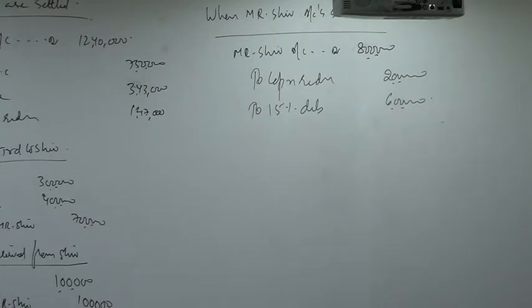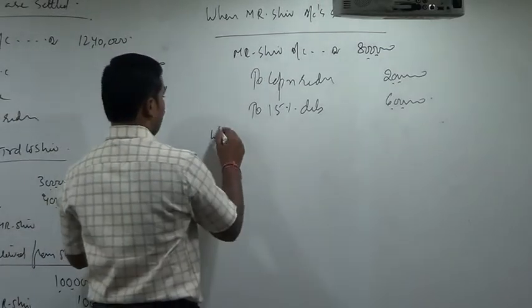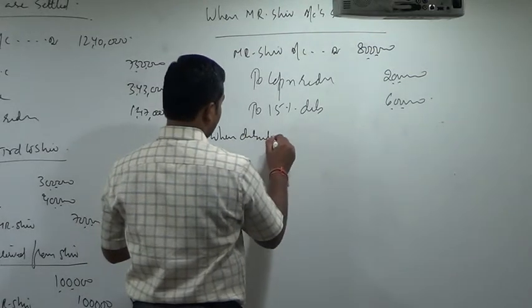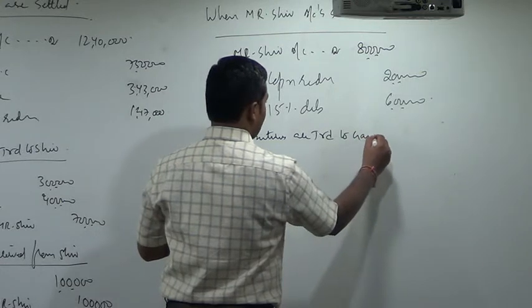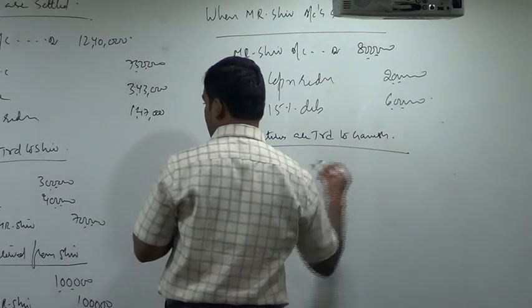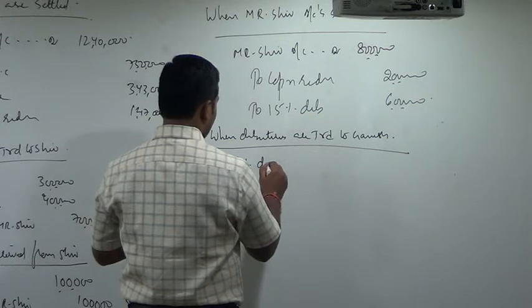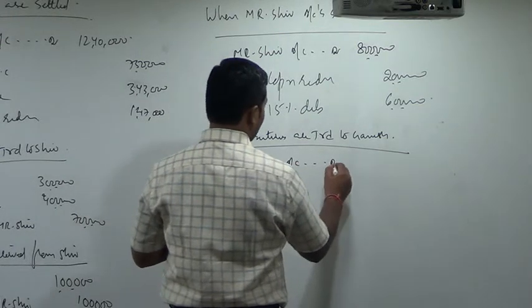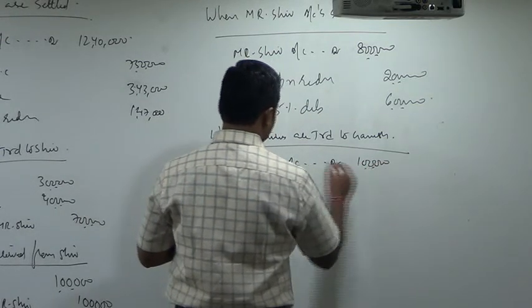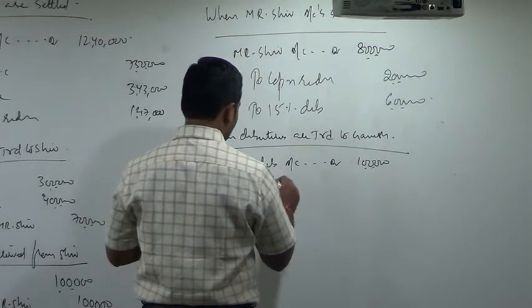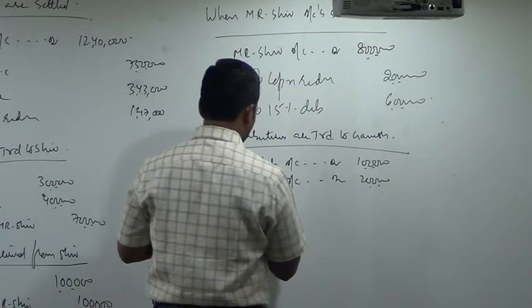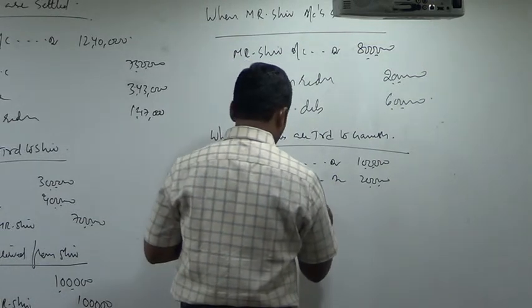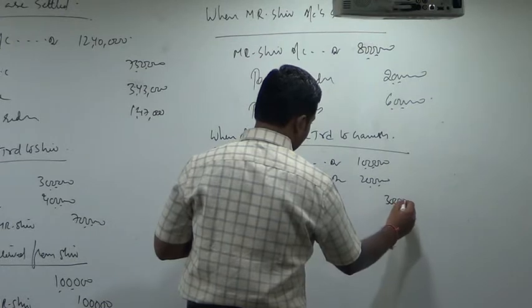First of all, whatever debentures Mr. Ganesh has, transfer it to his personal account. When debentures are transferred to Ganesh account, please tell me how many debentures, what type of debentures he has? 8% debentures account debtor, 1 lakh. 12% debentures account debtor, how much? 2 lakh. To Mr. Ganesh account, 3 lakh.